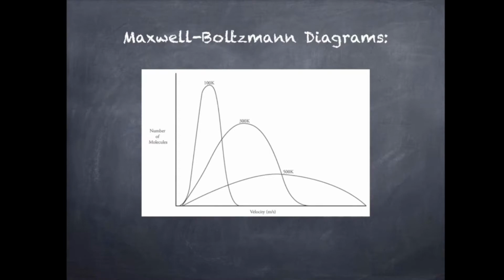Also notice that while the average might be one specific value, there's a large range of velocities and kinetic energies that the gas molecules can assume. Also notice that that range is much greater when the molecules are at 500 Kelvin versus when they're at 100 Kelvin. So if molecules are at a higher temperature, the range of velocities they can assume is going to be much greater than if they're just at 100 Kelvin. And this diagram is called the Maxwell-Boltzmann diagram.